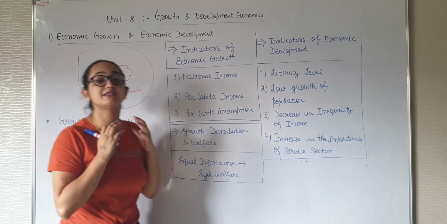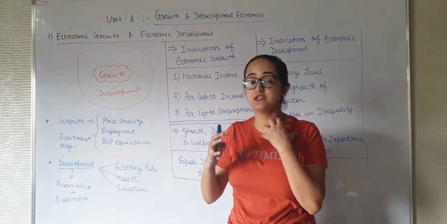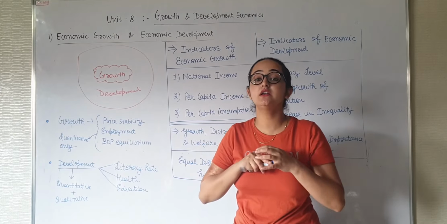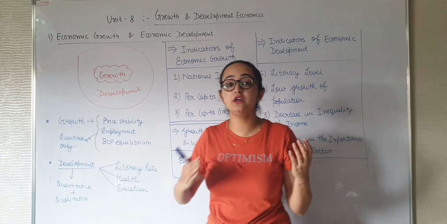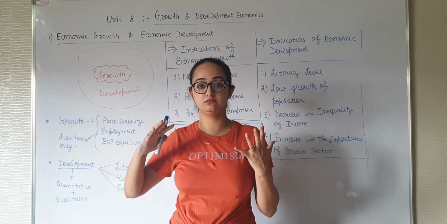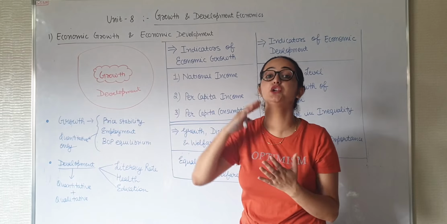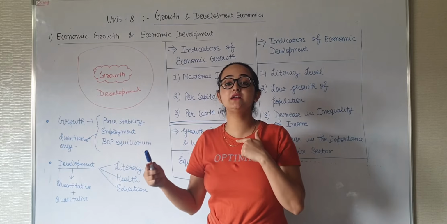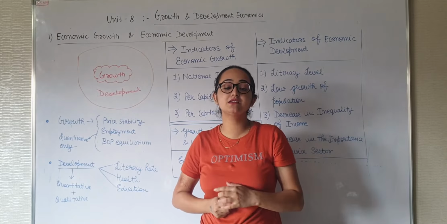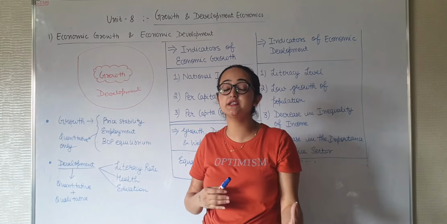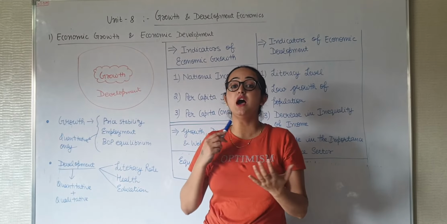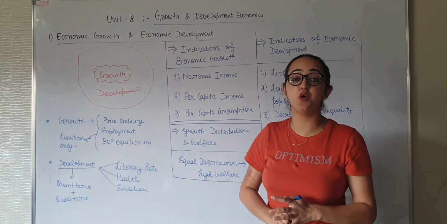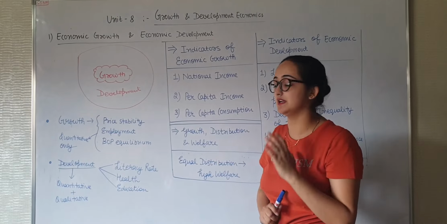Both are not similar. Economic growth just means our income is improving. That means economic growth is happening. Economic growth, we can say the economy is growing, the rate of growth in our economy. But if we say economic development is taking place, that means our income is improving, our literacy rate is improving, our education sector is improving, our social service sector is also improving. That is one of the major important concepts in UGC NET.